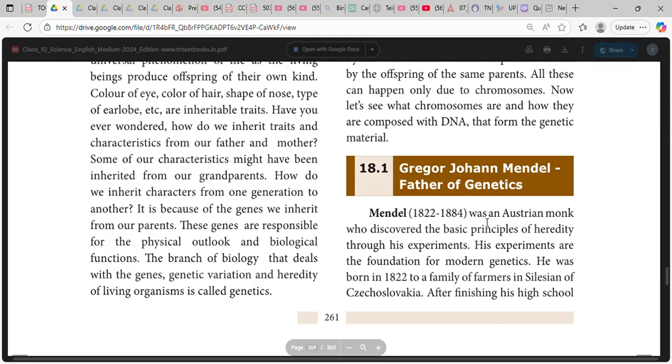Mendel (1822 to 1884) was an Austrian monk who discovered the basic principles of heredity through his experiments. His experiments are the foundation of modern genetics. He was born in 1822 to a family of farmers in Silesia, Czechoslovakia.